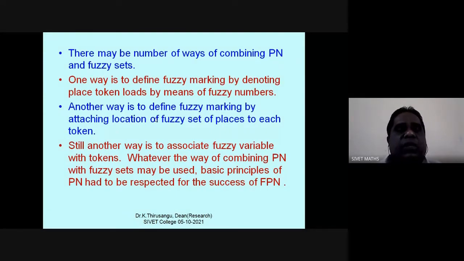Okay. So there are plenty of ways of combining fuzzy logic with Petri nets and fuzzy weights. One way is defining fuzzy marking. Another way is to define fuzzy marking by attaching a fuzzy set to places. Still another way is to associate fuzzy variables with tokens. So there are plenty of ways we can model fuzzy Petri nets according to our requirement.